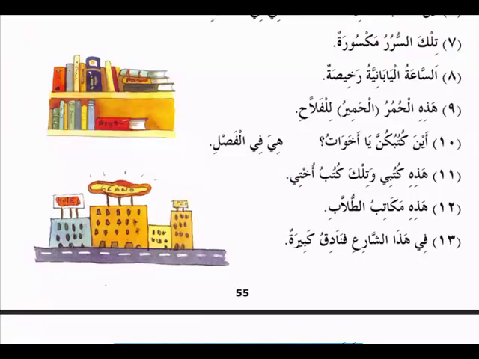All right. Next, hazihi makatibut tullabi. Makatib is the plural of maktabun. Maktabun is what? Desk, correct? The writing desk. So makatib is a plural of maktabun, desks. These are the desks of the students. Hazihi is mubtada, makatibu is the one word marfu khabar, and makatib is also mudaf. At-tullabi is the mudaf ilayhi.